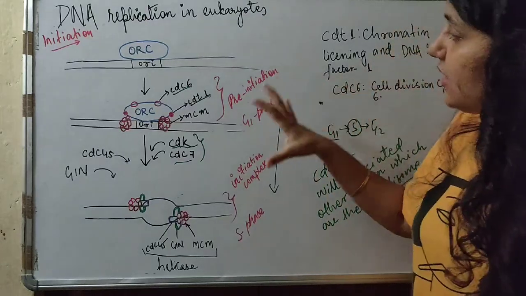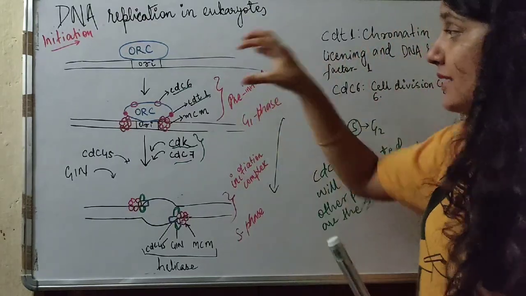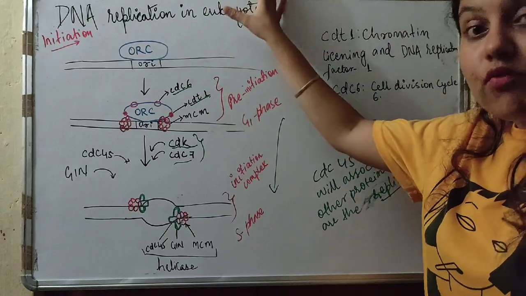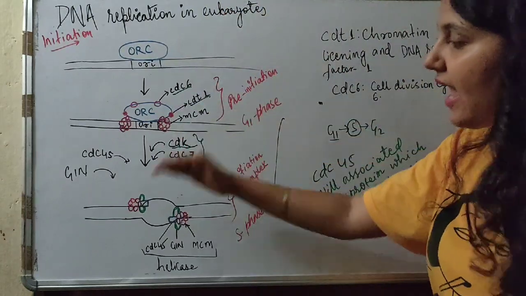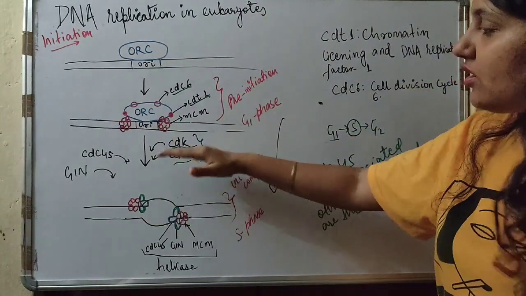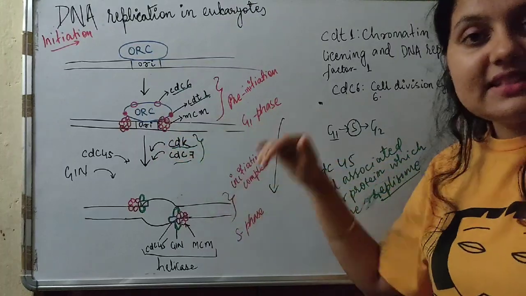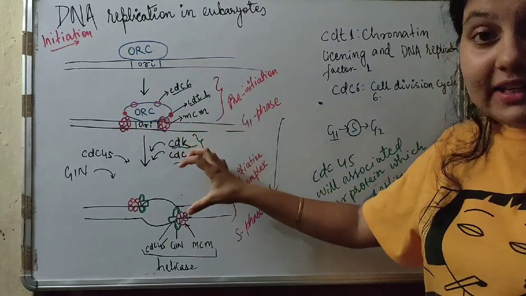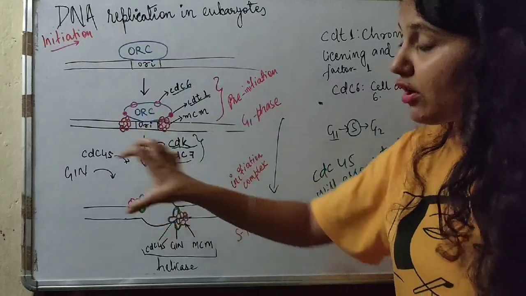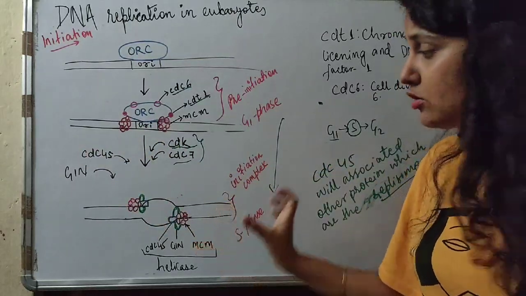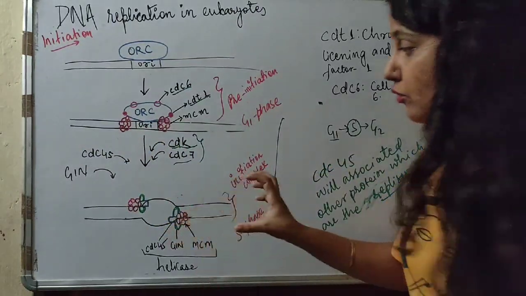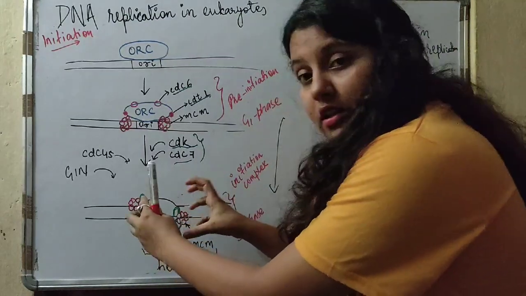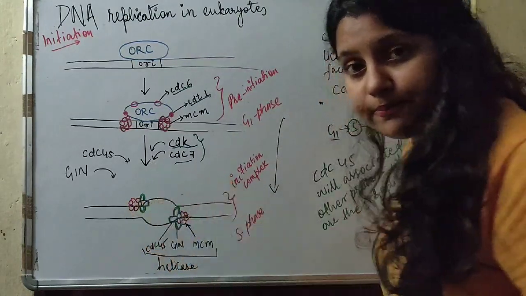As the pre-initiation complex has formed, CDC6 and CDT1 will fall off, and then there will be activation by addition of CDK and CDC7. As soon as they activate, what happens? CDC45 and GINS protein will also bind to the portion of the DNA where the unwinding has taken place.